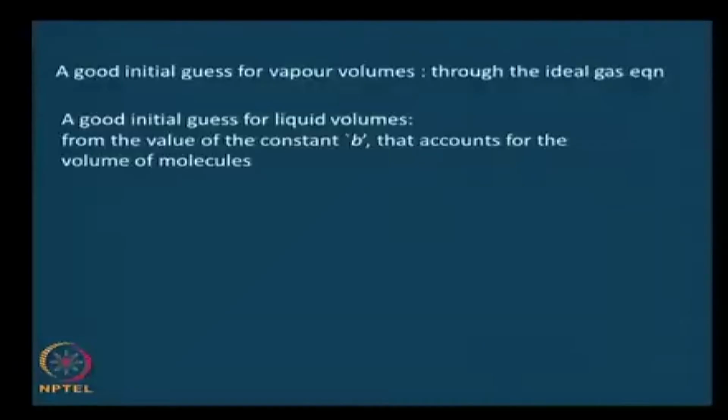That b essentially accounts for the volume of molecules in the gas, and we are subtracting that to get it into a form suitable for that equation of state. Therefore, the value of b that accounts for the volume of molecules could be a very good initial guess to start with if one is interested in finding liquid volumes. So for a gas or vapor volume, it is the volume from the ideal gas equation, and for liquid volumes the constant b is a good initial guess.